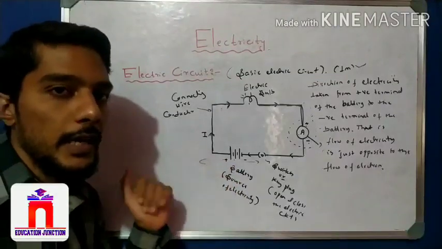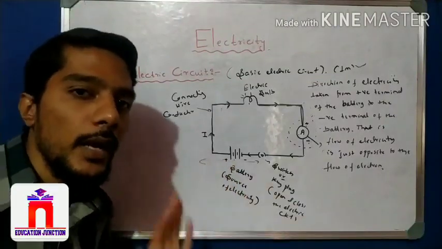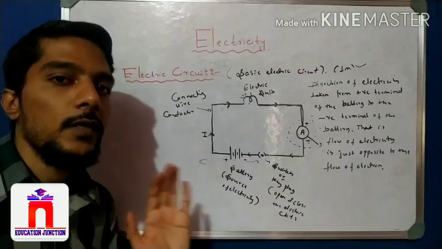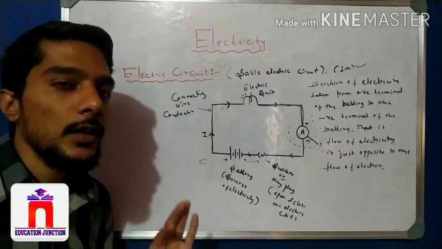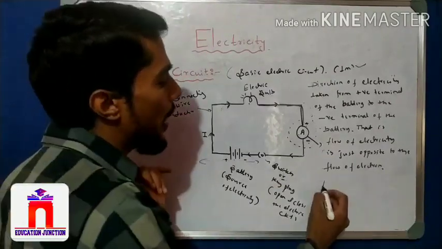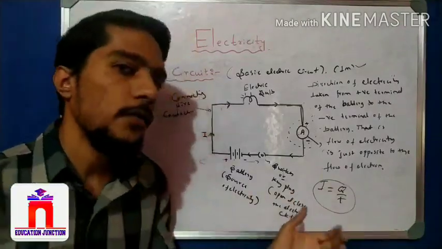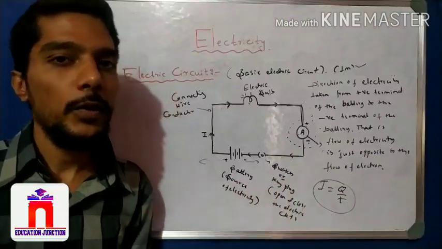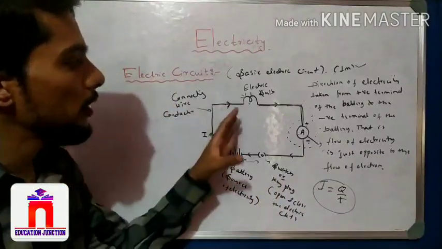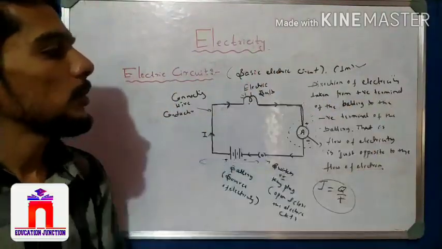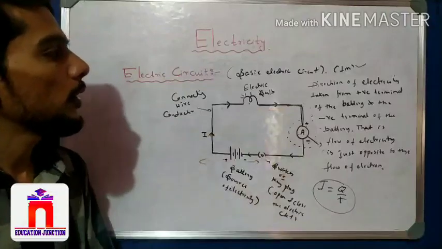We have studied electricity. Now take some numericals. The last point of this video is to take some numericals which use the formula I equals Q by T. Using this formula we will solve one or two numericals here. Please draw this and write all this information in your notebook.